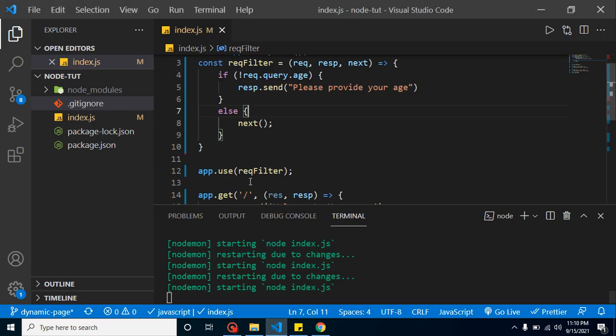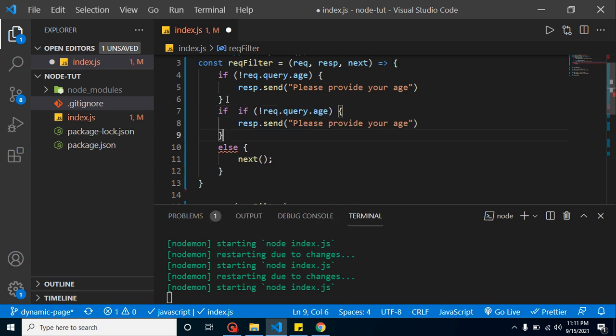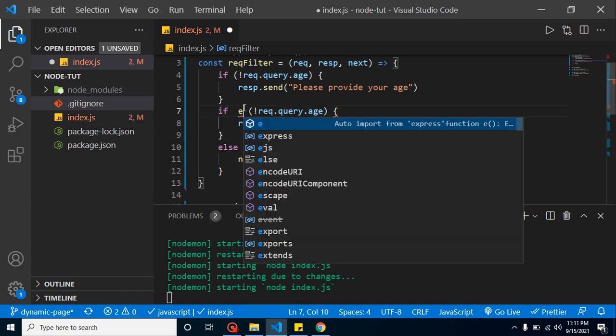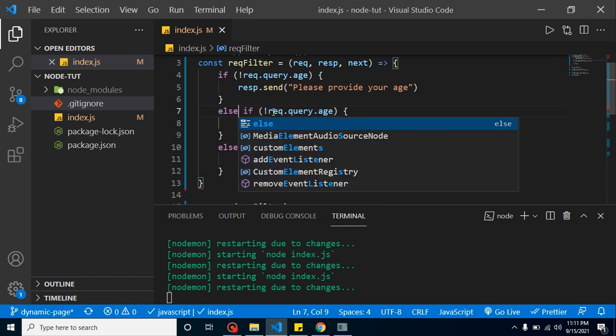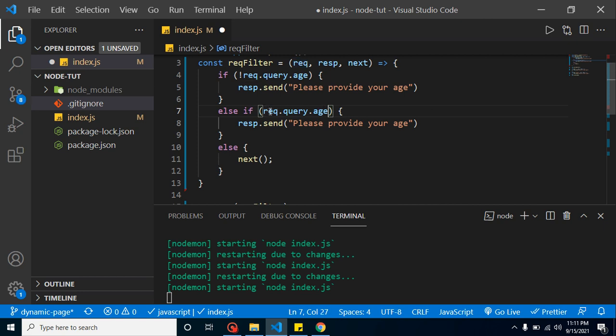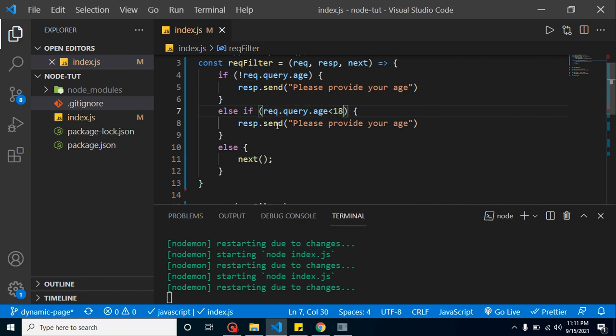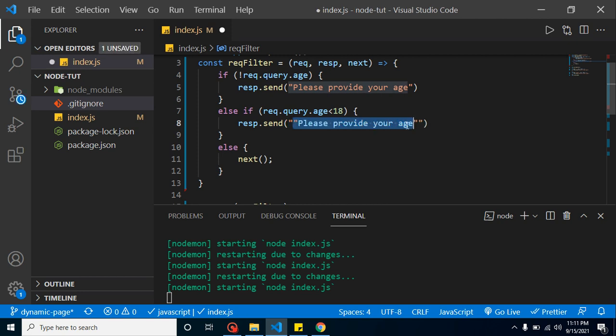All right. Okay, so with that condition we get to know that the user provided the age, but there is no 18-year check. So how can we do it? Let's apply one more condition. I can simply provide here else if age is less than 18, then simply put here: you are underaged, or any message that you want to print.